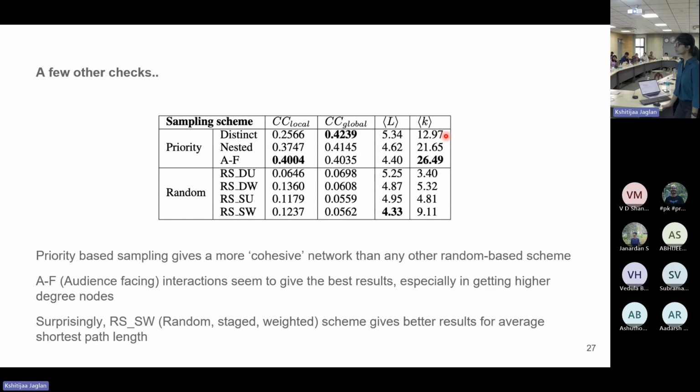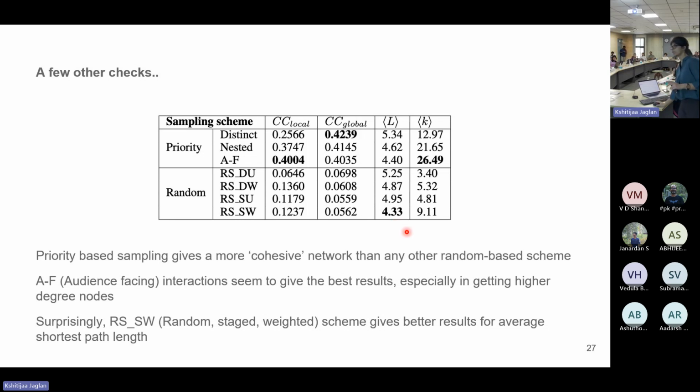And now there was also a surprising result that we are seeing from this particular table, mainly this value, which is the average shortest path length. So in a cohesive group, this average shortest path length should be the minimum if we sample the cohesive group as required. But in this case, we see that a random sampling scheme is giving better results than a priority-based one.